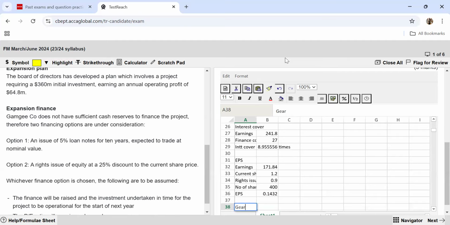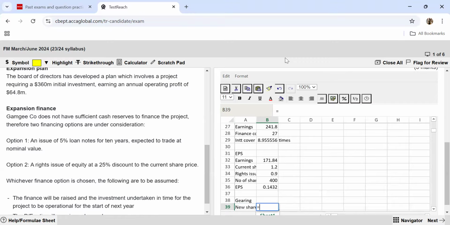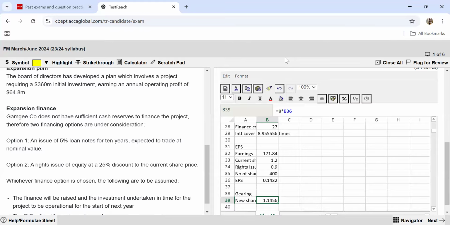Now let's talk about the gearing ratio. Firstly, let's find out how much your new share price is going to be. Because the PE ratio remains the same, it's 8 multiplied by the new EPS. So this is going to be 1.15 roughly.